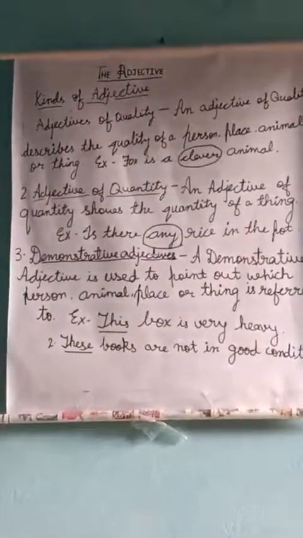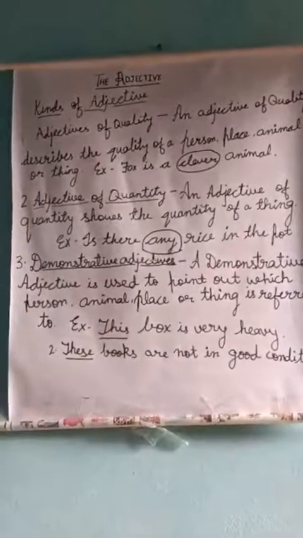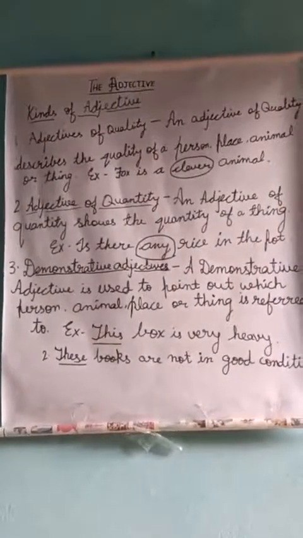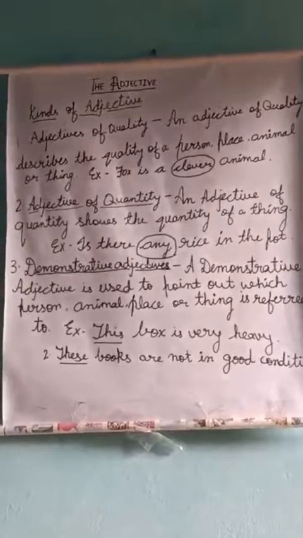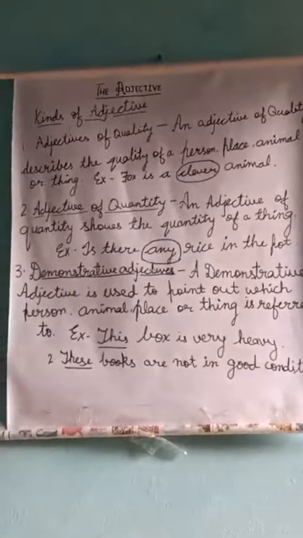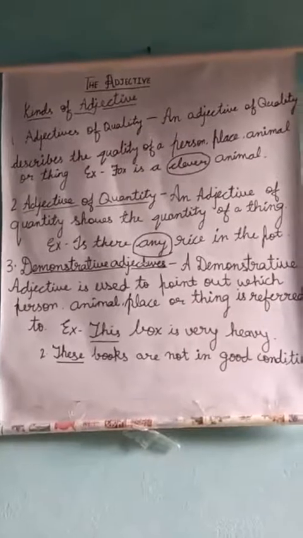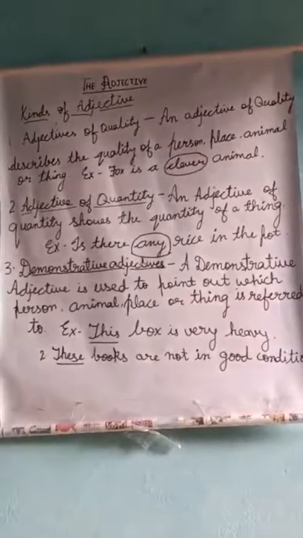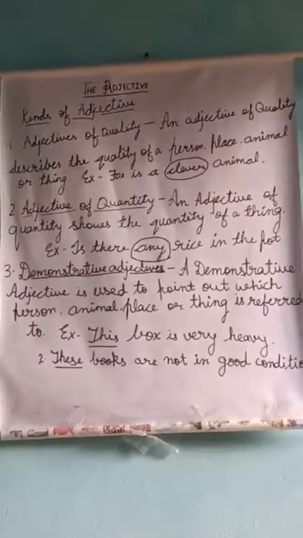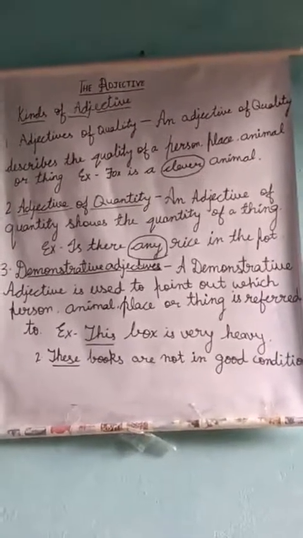As I have told you, a demonstrative adjective points out the thing. So in this sentence, the word this points out the box we are talking about, that it is very heavy, or we can say that the word this points out a particular box.